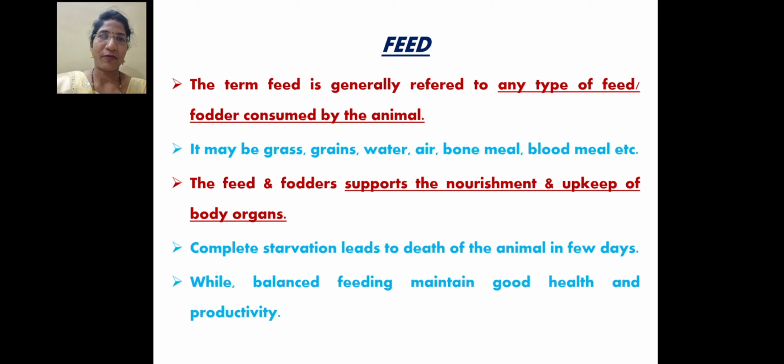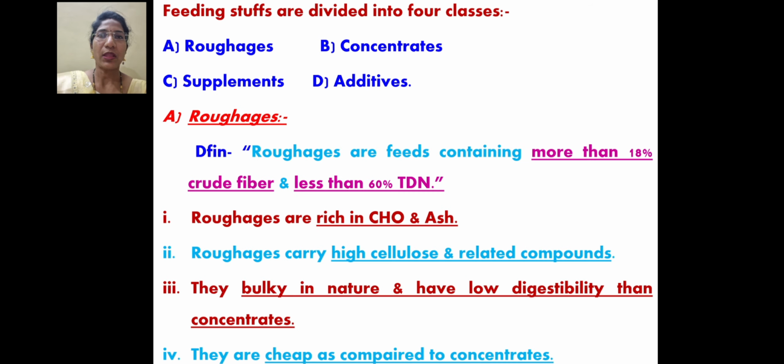Feed means any type of feed or fodder which is consumed by the animal. It may be grass, grains, water, air, bone meal, blood meal, etc. The feeds and fodder that can support the nourishment and uptake of body organs. Complete starvation leads to death of the animal in a few days, while balanced feeding maintains good health and productivity of the animal. These feeds and fodder can be classified into four classes: the first one, roughages, then concentrate, supplement and additives.